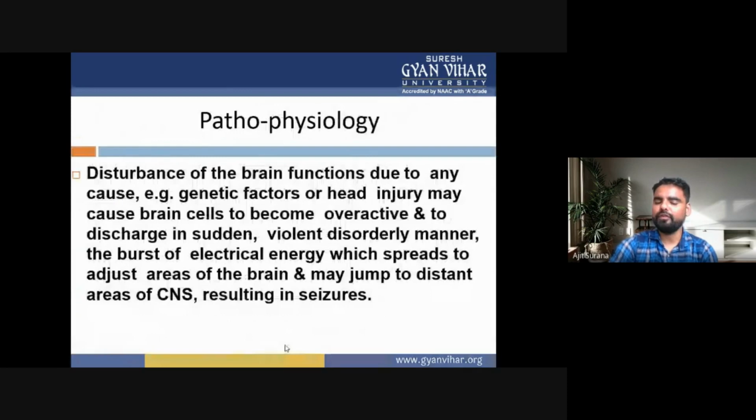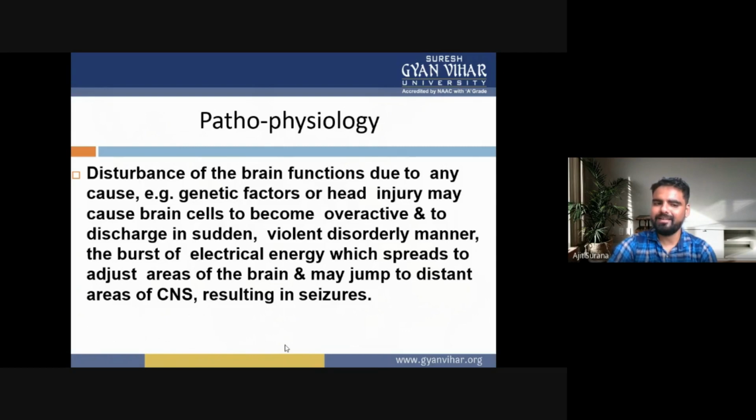Now the pathophysiology of epilepsy. Disturbance of brain function is mainly due to some cause, for example genetic factors or head injury, which may cause the brain cells to become overactive and to discharge suddenly.